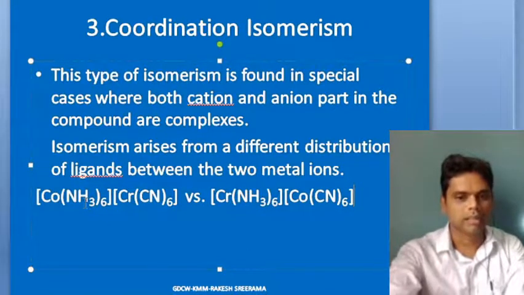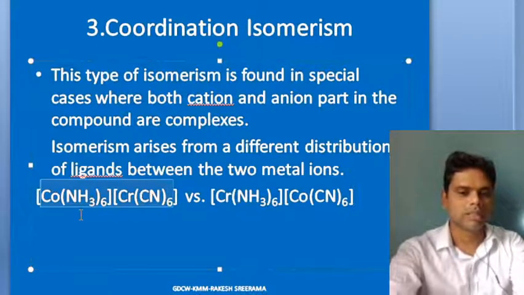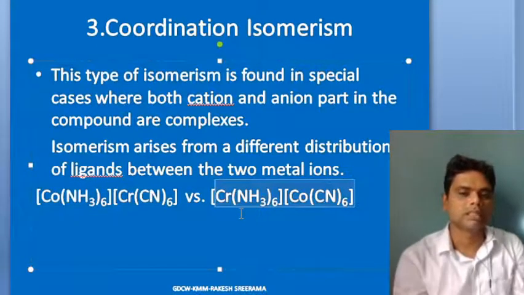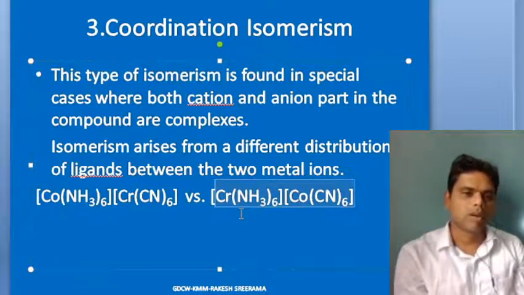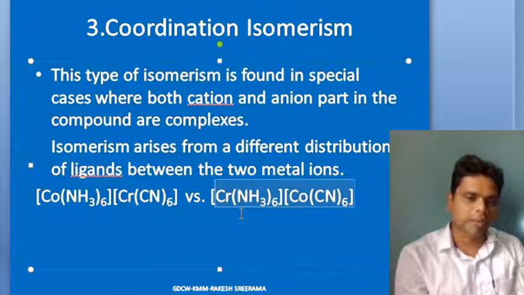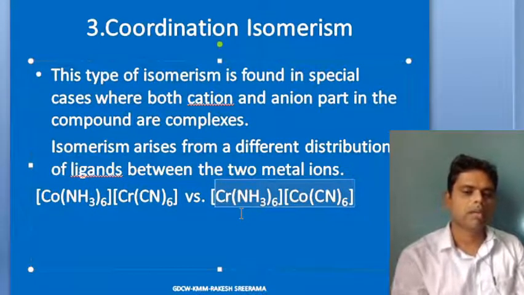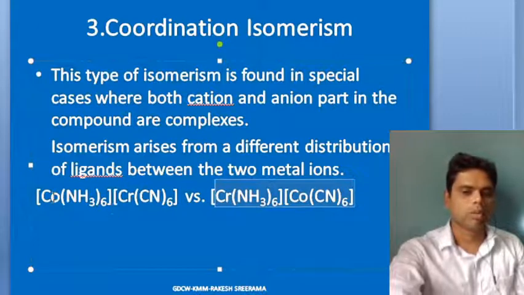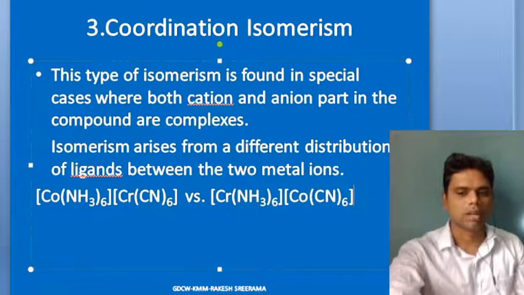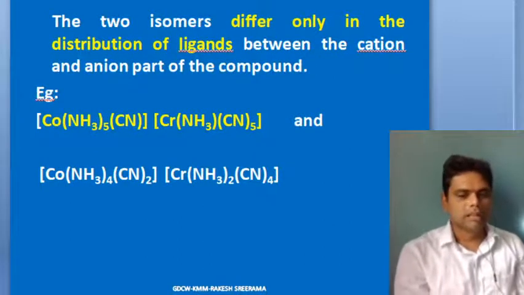So this one is an isomer of that one. And what kind of isomer is it? It is a coordination isomer, because only the distribution of ligands between chromium and cobalt has differed here. The distribution of amine and cyanide ligands between cobalt and chromium has simply changed. Here amine is with cobalt and here amines are with chromium. Here cyanides are with chromium, here cyanides are with cobalt. So as such, the isomerism is called coordination isomerism, with difference only in the distribution of ligands among the different metal ions.